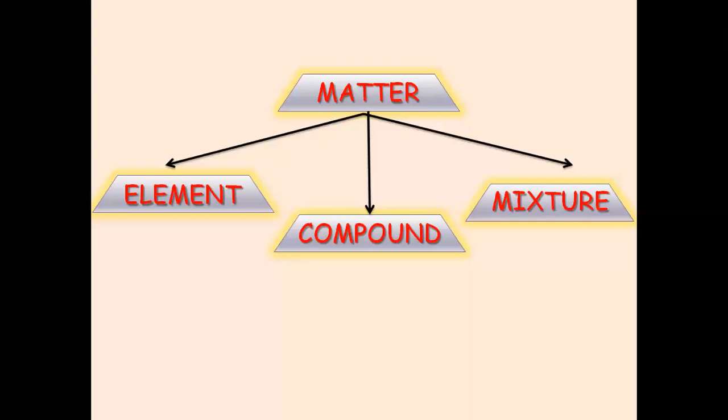Is it okay? So I want everyone to make this flowchart in your notebook. Matter classified into three types. Types, again I'm saying it's types of matter, that is element, compound, and mixture. Quickly do it, please. Did you all write? You don't have to be a perfectionist by taking a pencil and a scale and everything. You can just randomly make it. This is only for your reference.